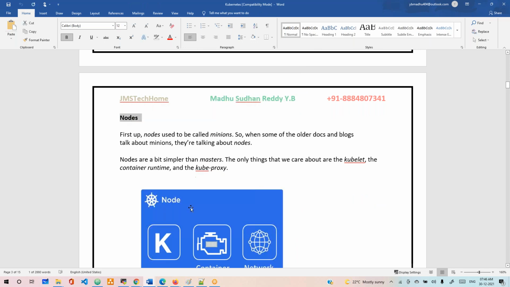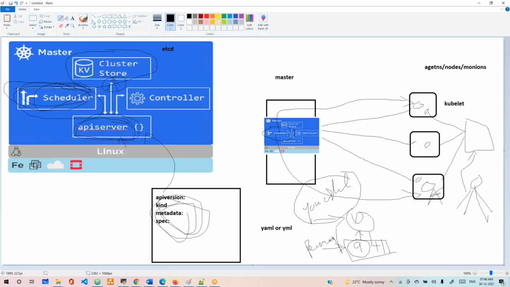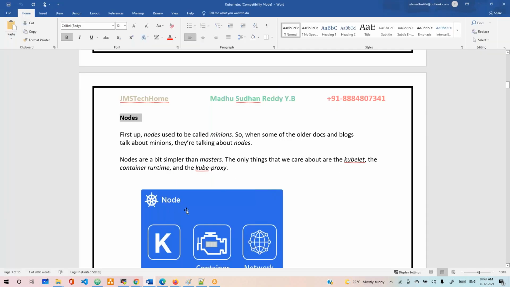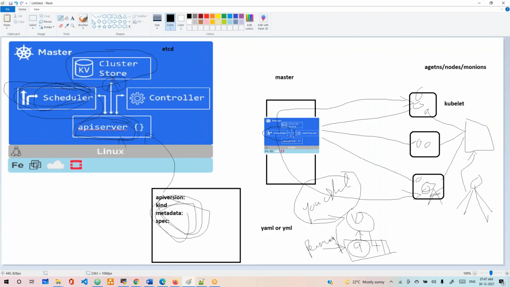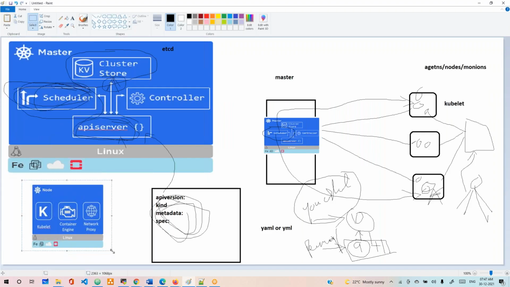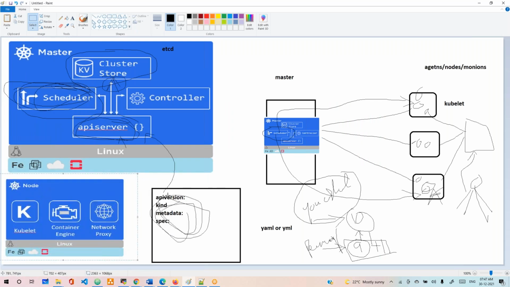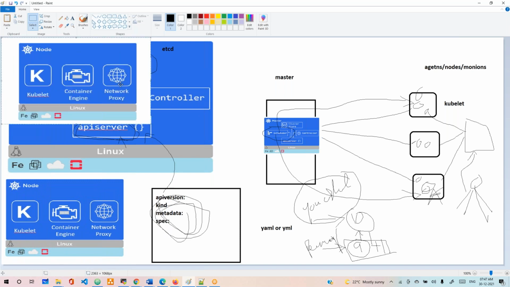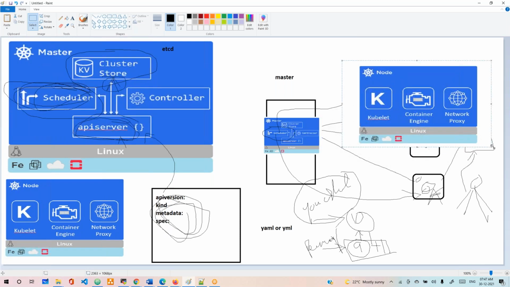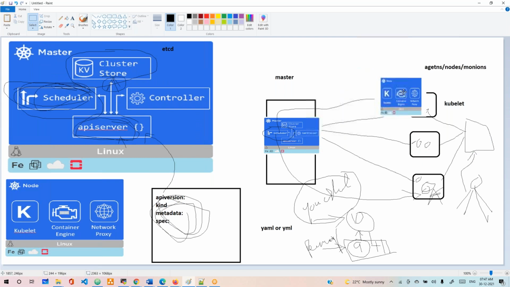Okay, next is the node. Now what do we mean by node? All these components I'm talking about, this group of components we call a node. This is the node. This is the node. Okay. This will be running on every node.